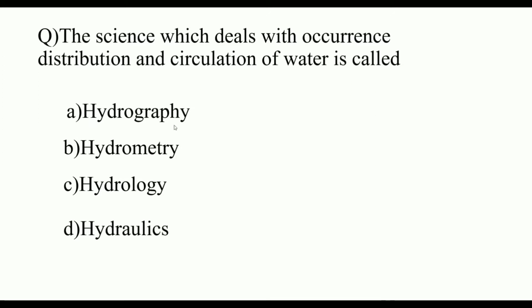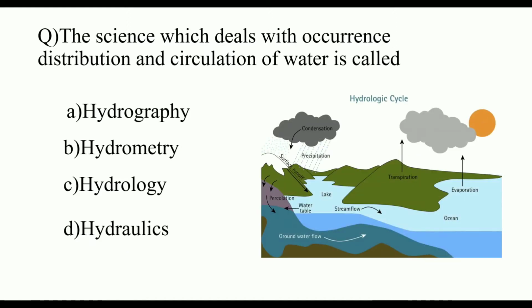Hydrography deals with the measurements and physical features of the water bodies. B. Hydrometry deals with the monitoring of water bodies. C. Hydrology deals with the distribution and circulation of water. Hydraulics deals with the fluid pressure of machines. So the answer is hydrology.